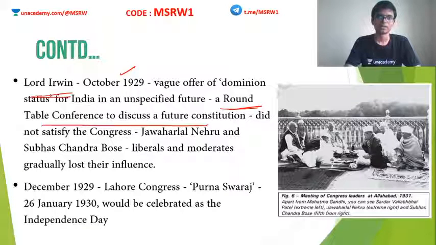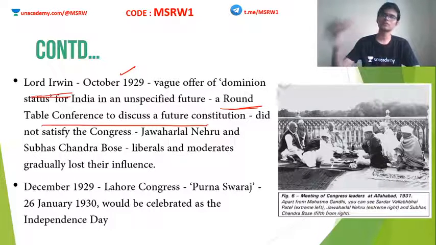Clear? But the Indian National Congress was not satisfied with this. Also, Congress had some energetic radical men at this time, such as Jawaharlal Nehru and Subhash Chandra Bose. Okay, and these people did not want anything less than freedom. They were not contented with the proposals made by Lord Irwin. I mean, dominion status, and that too, not sure when it would be granted. Also, a roundtable conference to discuss the future of the constitution.